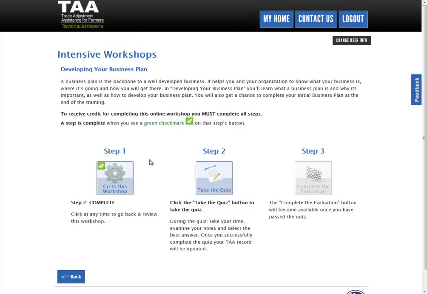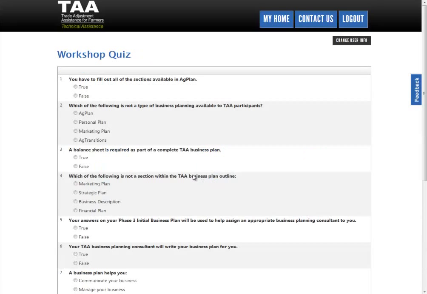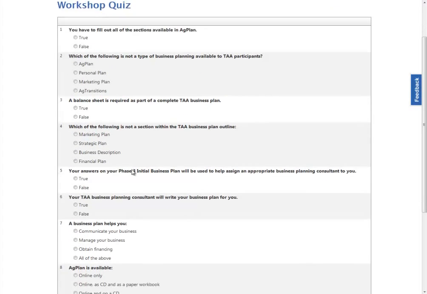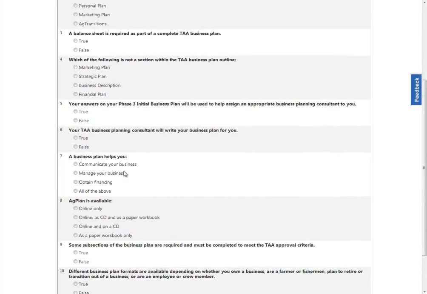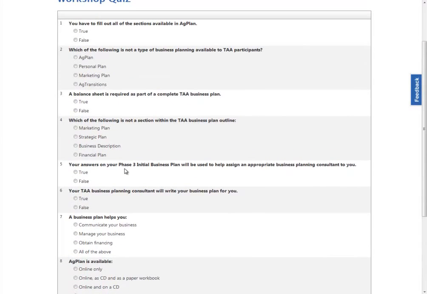And then that'll take us back to the workshop page there, and you'll actually see that there's a green check mark there. So then we're going to move on to step 2, which is take the quiz. And then you need to go through and answer all 10 questions. You need to get 7 out of the 10 right in order to be able to move on to the next step. I'm actually going to hit pause here so that you can't see the answers. But when we come back, we'll actually have passed the quiz and it'll take us to the next section.